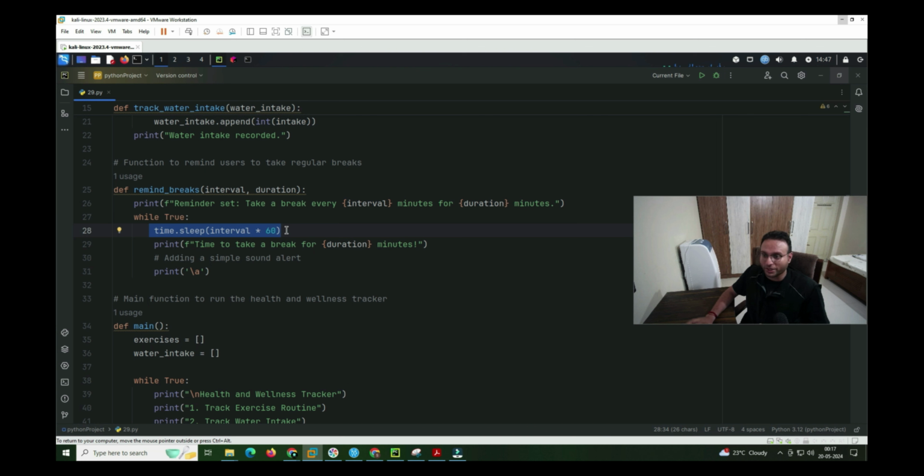Once that interval is completed, like 30 minutes is completed, then it will alert us that the duration is completed and now we have to take a break of 10 minutes, or whatever time we want to take a break, and it will be displayed continuously until then. Once it is completed, it automatically goes into sleep mode once again. So that is the functionality of all three functions integrated inside it.